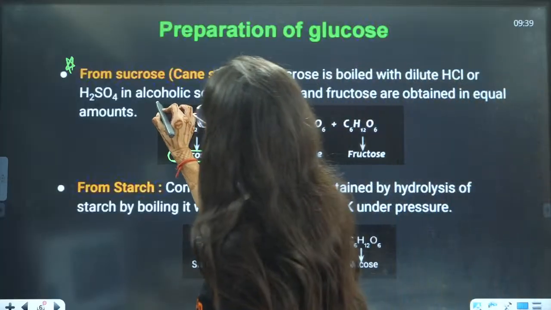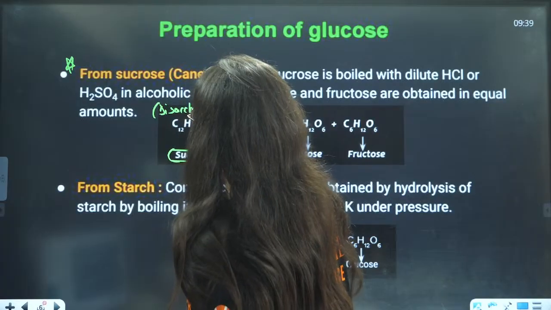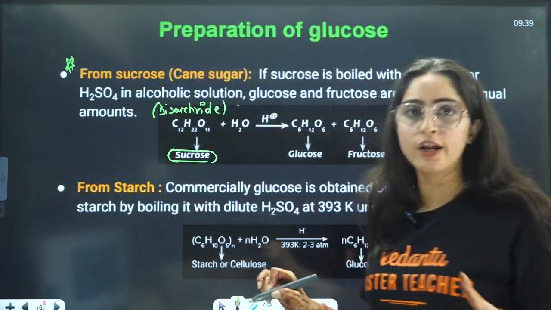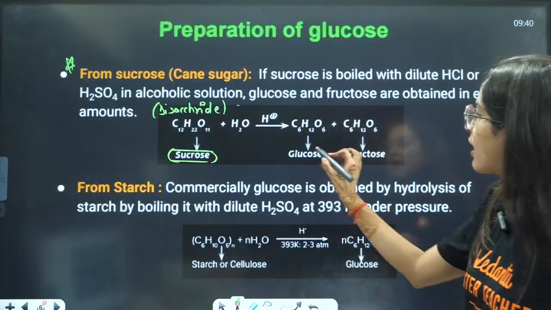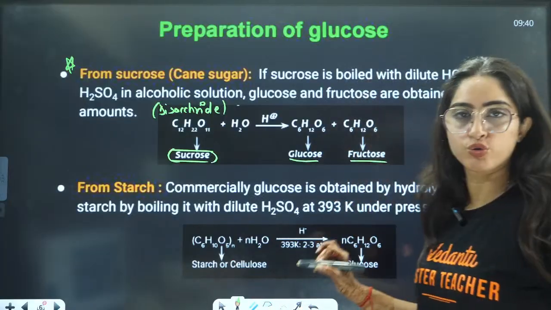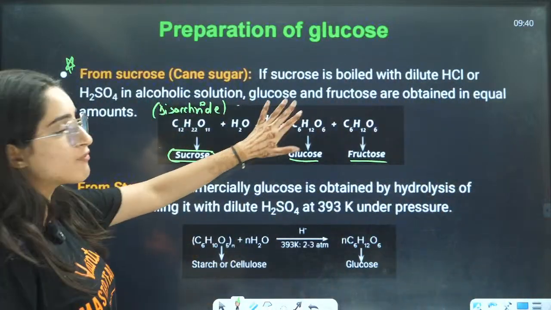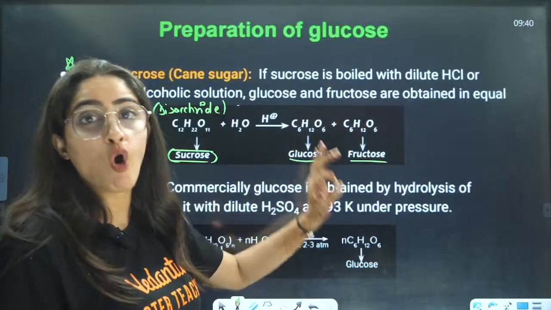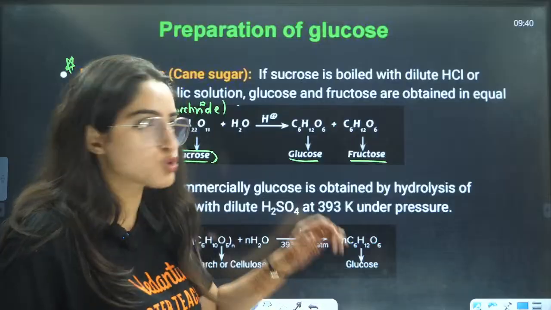This disaccharide on hydrolysis is going to give us two things, one is glucose, the other is fructose, right? This is how glucose is formed here. And this is a very, very important reaction. We will talk about this in detail when we talk about sucrose and the properties of sucrose, right?